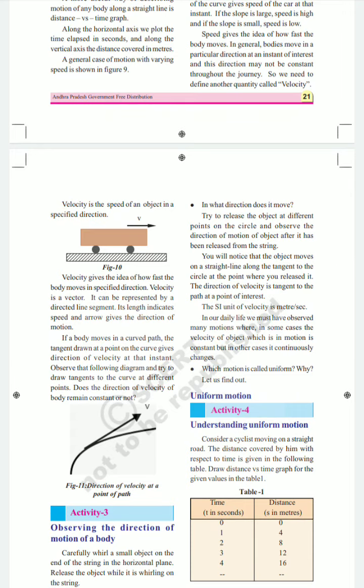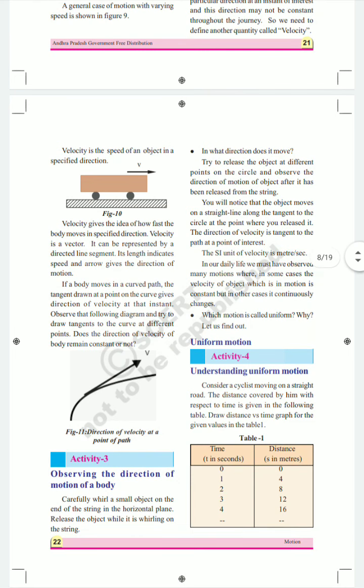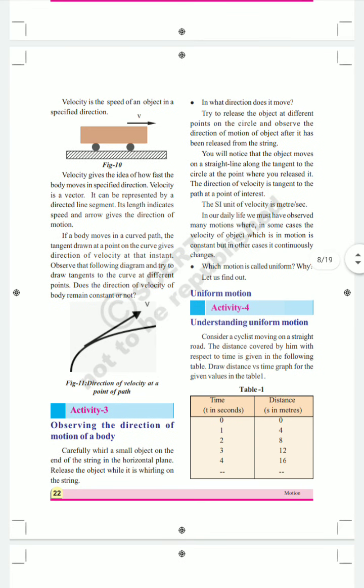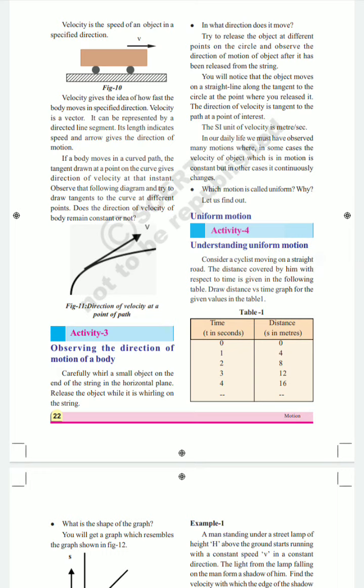Finally we can conclude that velocity is a vector quantity, so it can be represented by a directed line segment. A directed line segment shows an arrow mark, and by using the arrow mark we can show the direction. In figure number 11, the direction of a velocity at a point of the path, the curved line shows the path and this arrow mark shows the direction of the velocity.